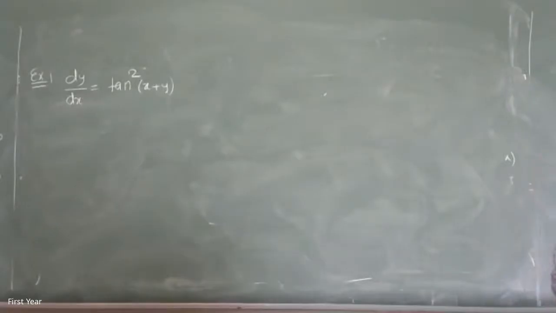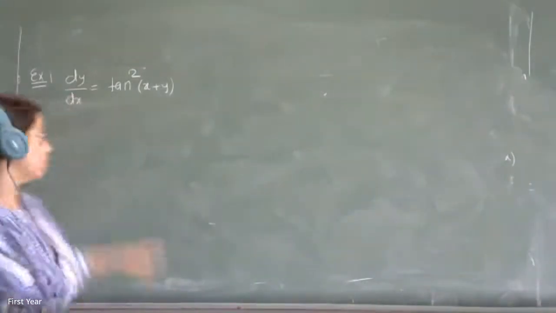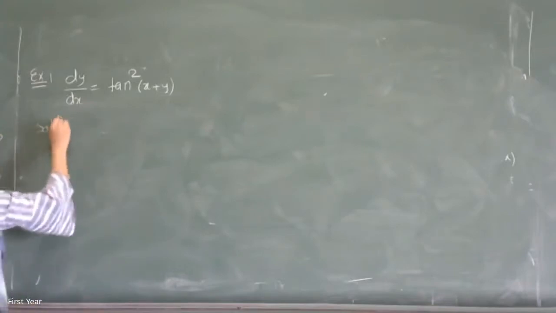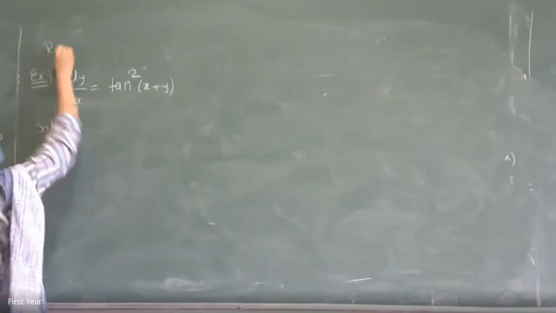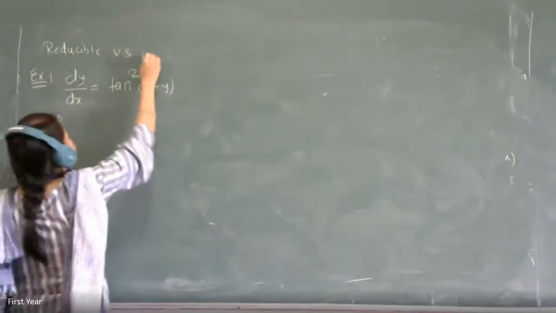If that x plus y was just x, it would have been very simple. That means I will try to remove that x plus y. I put x plus y as a new variable, and you get variables separable in terms of two new variables, the new variable and x. So this is called reducible to variable separable by substitution.